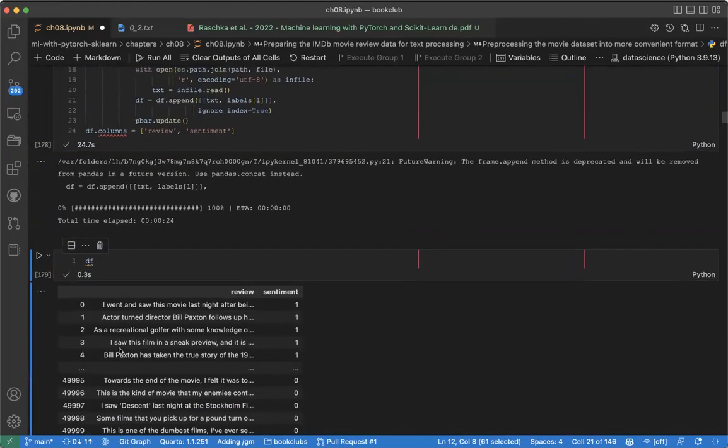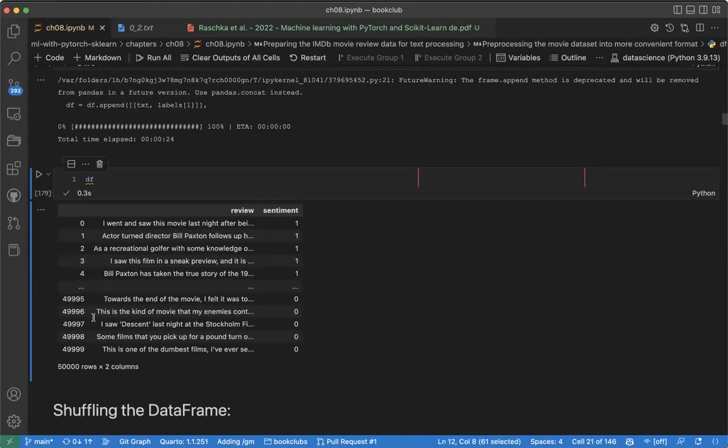So here you can see we have a single data frame. Now we pull everything there. You can see we have 50,000 reviews, right? We have the review and now the sentiment. Now this is our data frame.